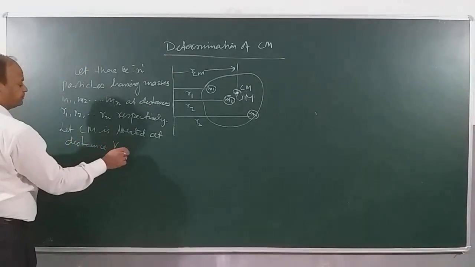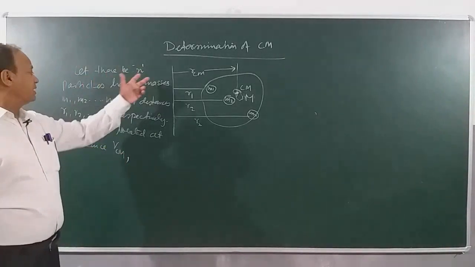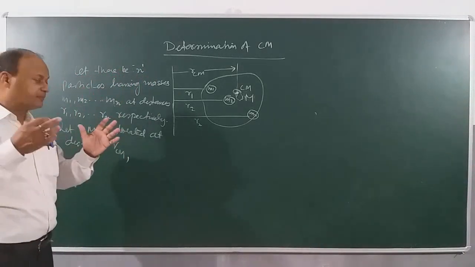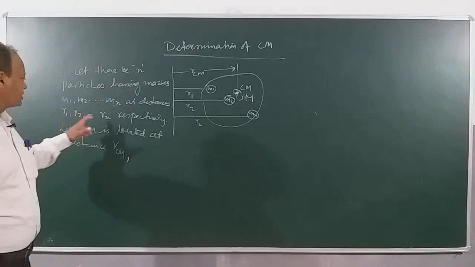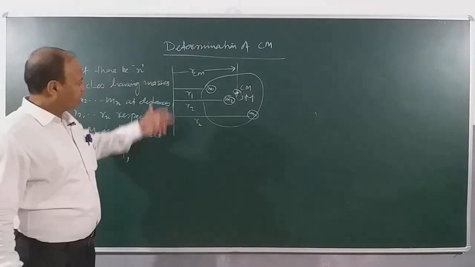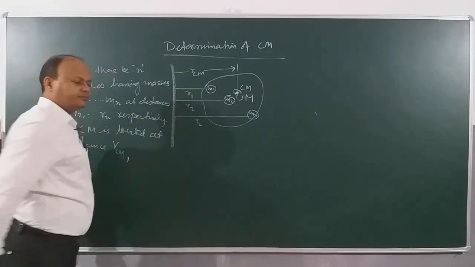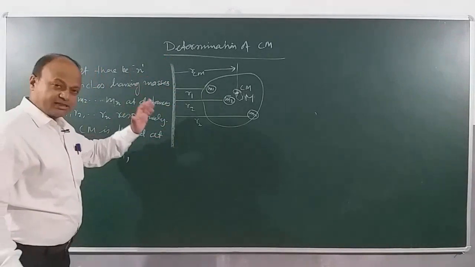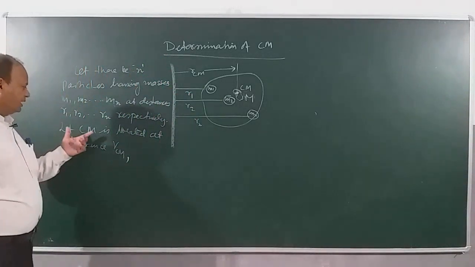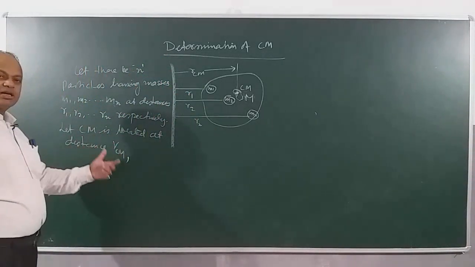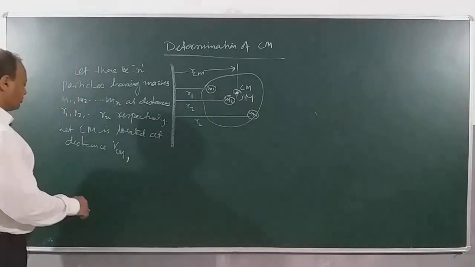Here we made some assumptions. Let there be n particles in the whole system having masses m1, m2 up to mn at distances r1, r2 up to rn. This distance is being taken from this axis, children. Like I said, you can choose the axis position as per your convenience. And let the center of mass be located at distance RCM.